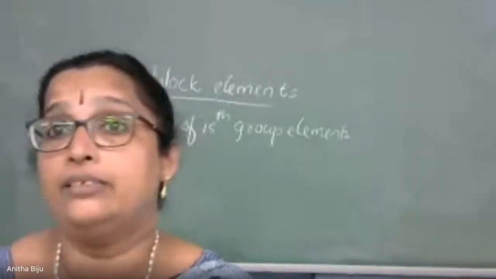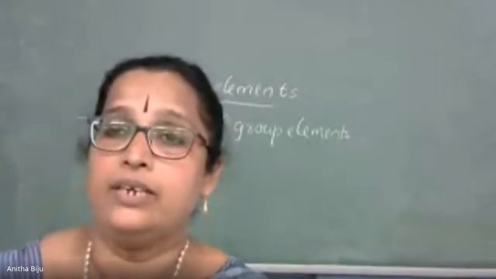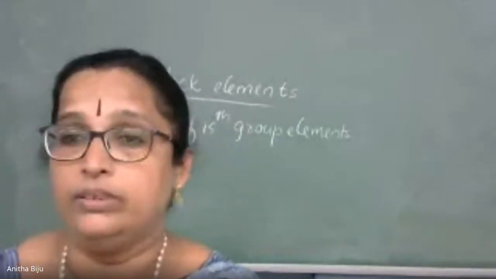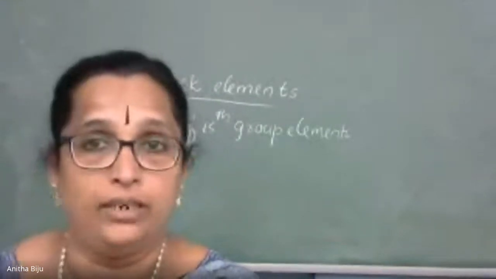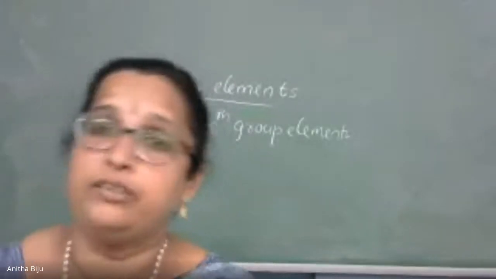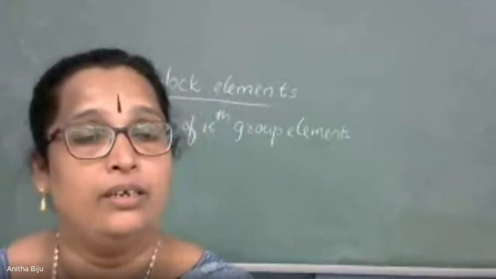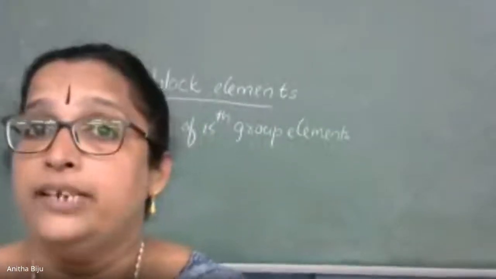Nitrides are formed, and these nitrides react with some other elements or compounds, forming some other compounds. Here we are discussing nitrides of some metals like calcium nitride. What is the formula of calcium nitride?